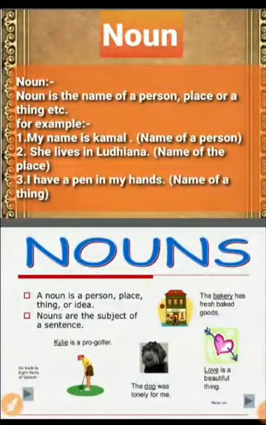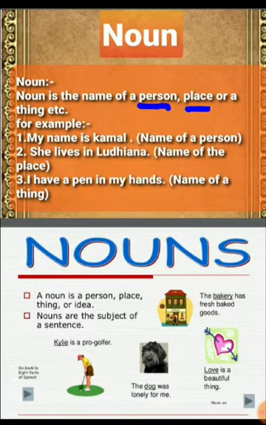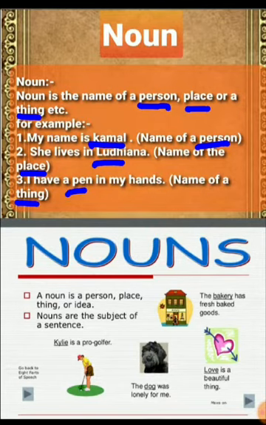So the first part of speech is noun. Noun is the name of a person, place, thing, or an idea. For example, my name is Kamal. So Kamal is the name of the person and hence it is a noun. And next is, she lives in Ludhiana. So name of the place, again it is a noun. Third, I have a pen in my hand. So name of a thing, a pen, again a noun.